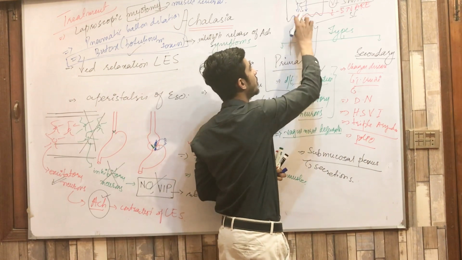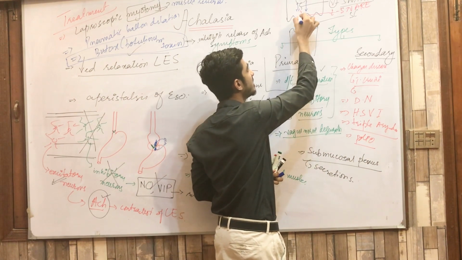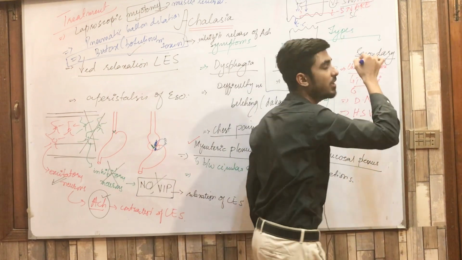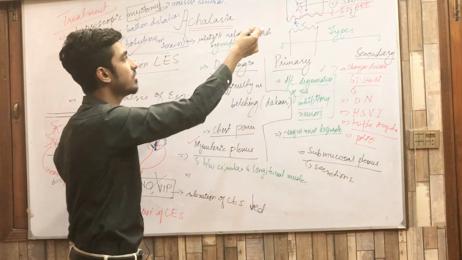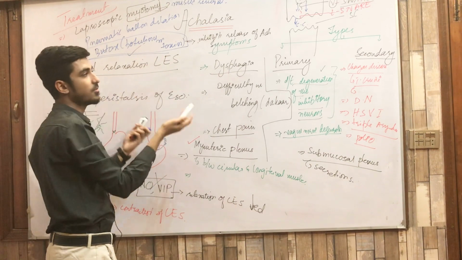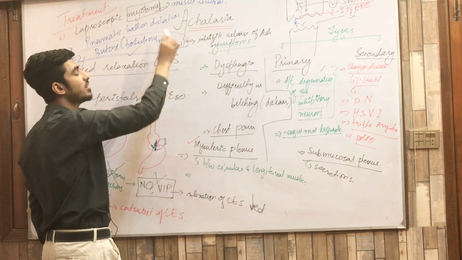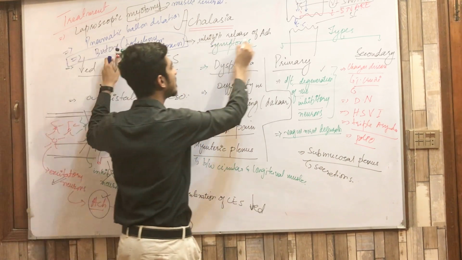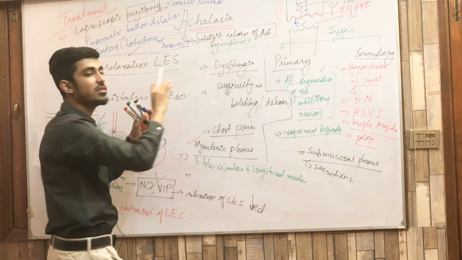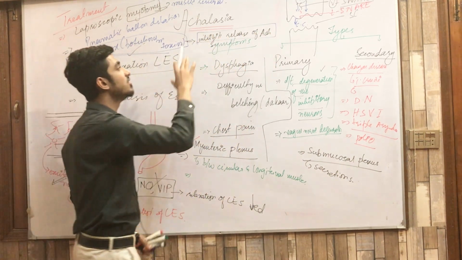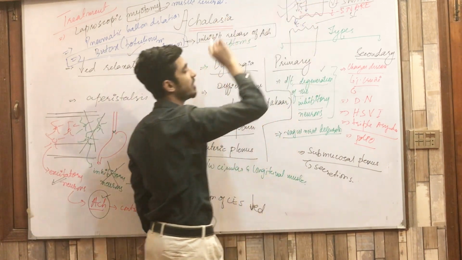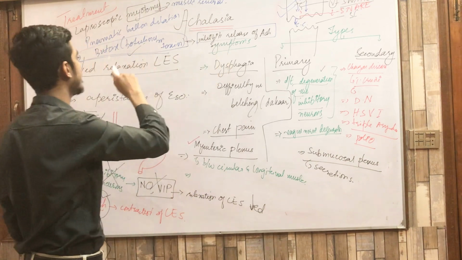When it is not pulled, obviously the acetylcholine will not be released. This is the function of botulinum toxin, and in this way we treat achalasia. So botulinum toxin simply inhibits the release of acetylcholine. This is enough for your knowledge, but how it inhibits the release, this is the mechanism.